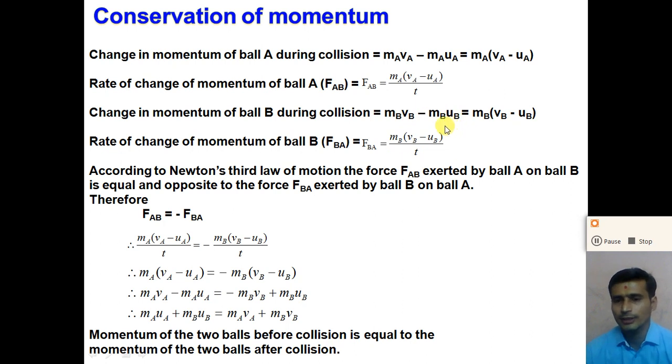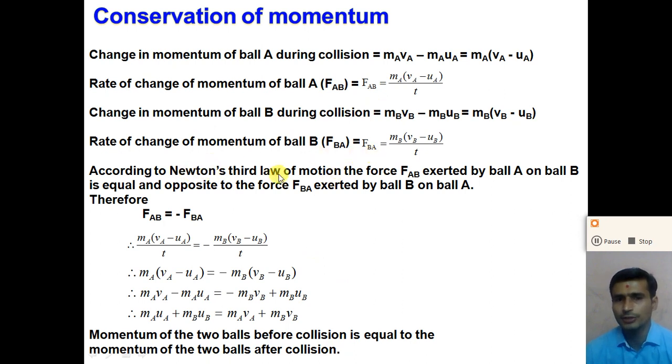So here the force acting on B due to A is FAB, and the force acting on A due to B is FBA.